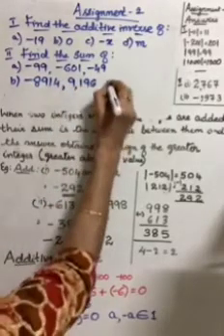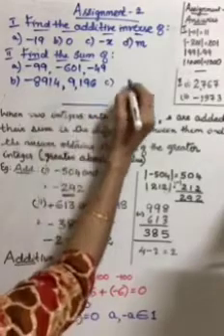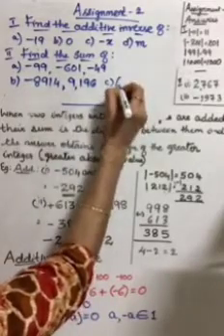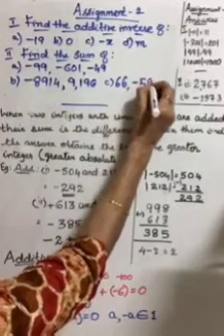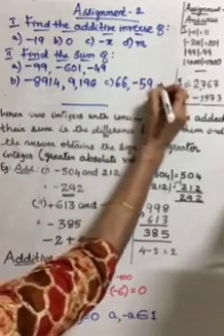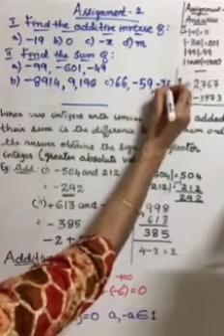One more, 66, negative 59 and negative 75.